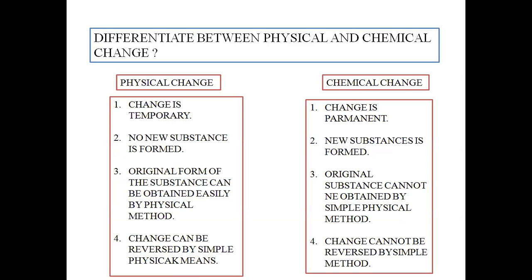Next. So if we sum up all the phenomena, what do we get? We are getting the difference between physical and chemical change. Now, physical change is what? It's a temporary change, whereas chemical change is a permanent change. Why? Because once the substance is formed, it will no more regain back to the same form again. Next, in case of physical change, no new substance is formed.